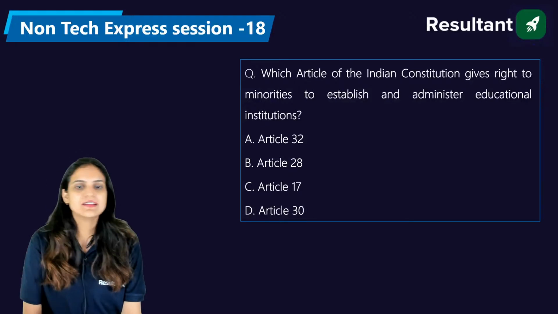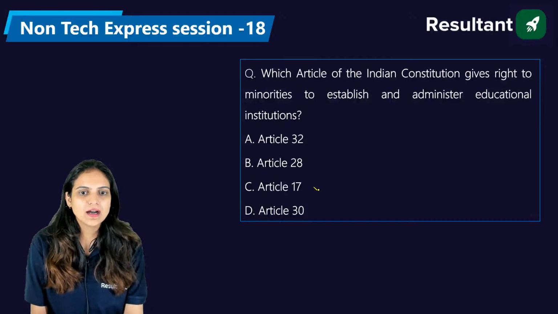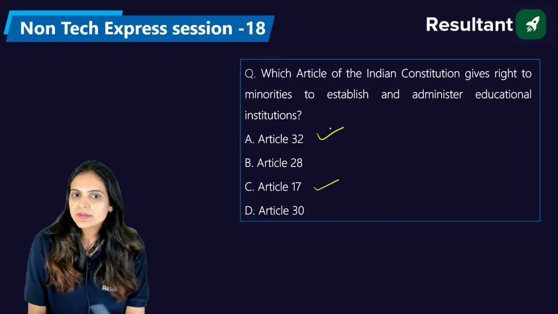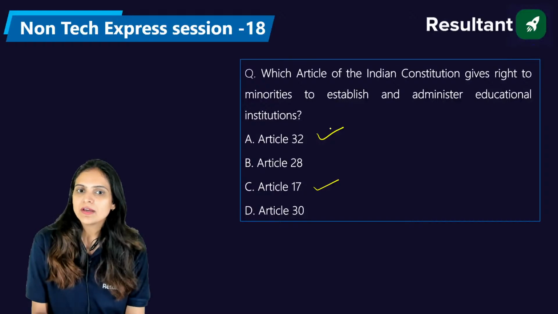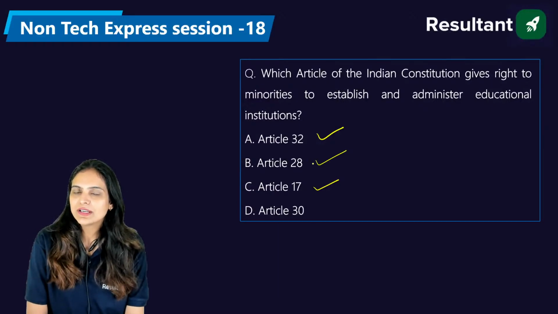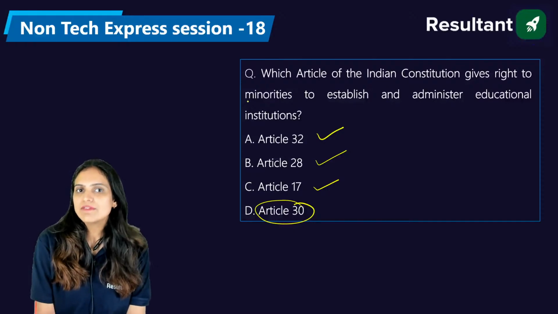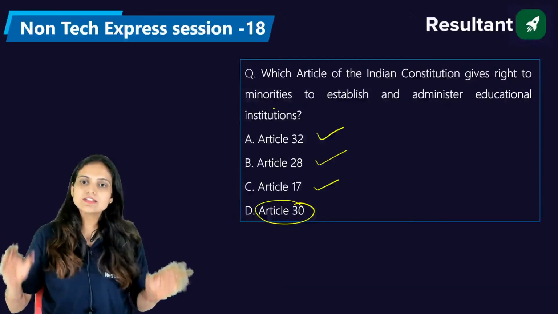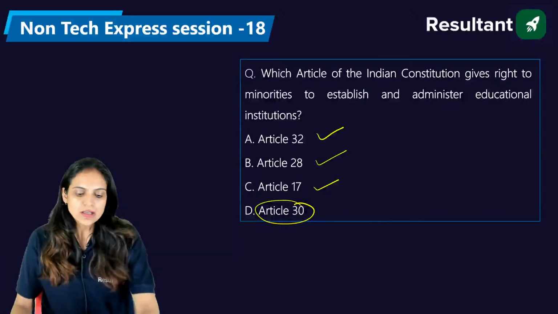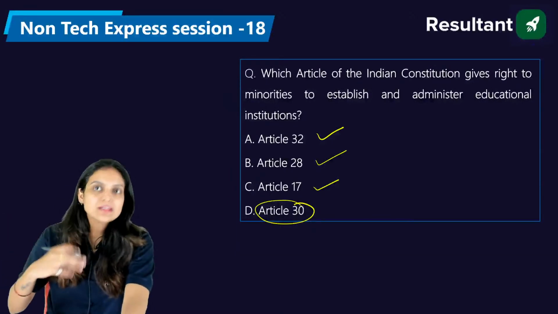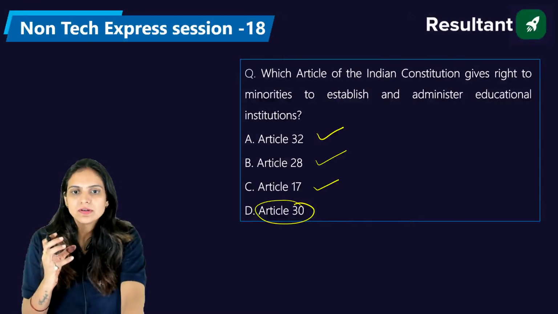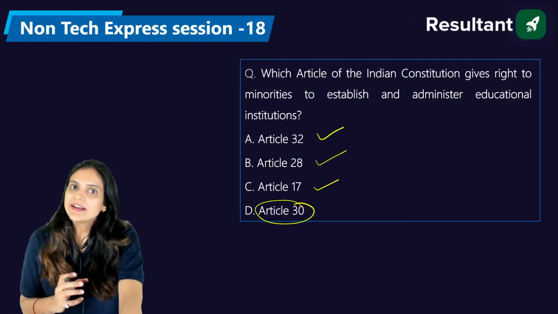Very nice, Venkat. See, abolition of untouchability is there in 17. Right to constitutional remedies is there in article number 32. Religious rights are there in article number 28. Then we are only left with article number 30, which says that the minorities have the right to establish and administer any educational institution through which they can spread their education, or not religion exactly, their unique script and all. So the right answer is D.